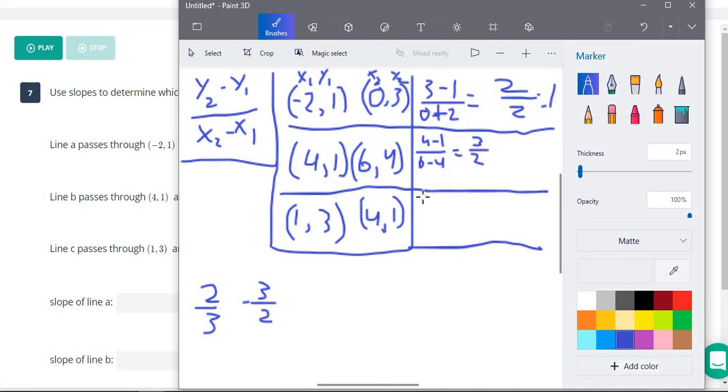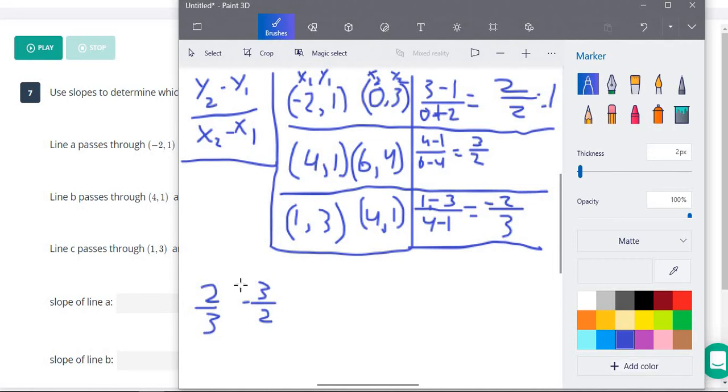All right, so on this next one, we have 1 minus 3, and we're going to put that over 4 minus 1. So here we have 1 minus 3 is negative 2, and 4 minus 1 is 3.